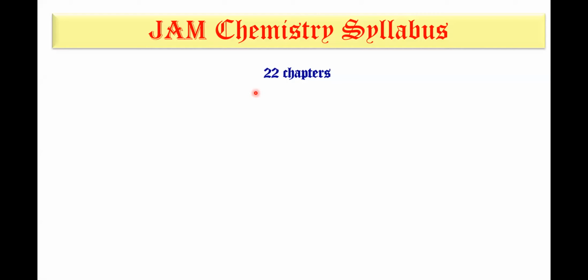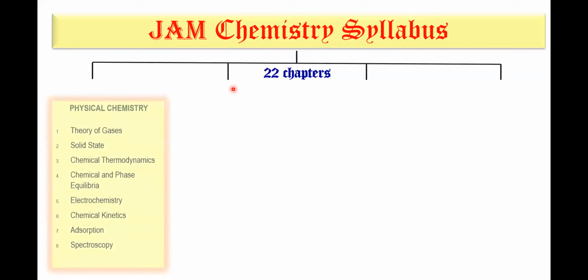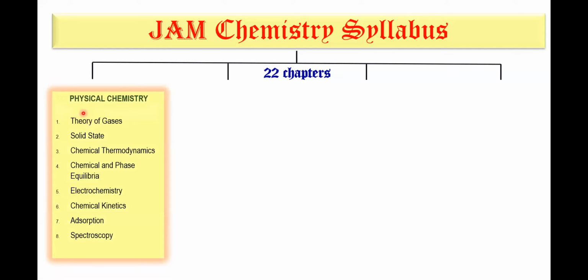There are 22 chapters in the JAM chemistry syllabus. Physical chemistry contains theory of gases, solid state, chemical thermodynamics, chemical and phase equilibria, electrochemistry, chemical kinetics, adsorption and spectroscopy.